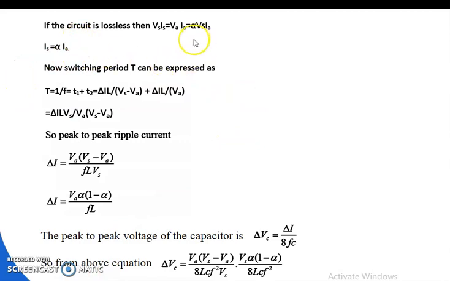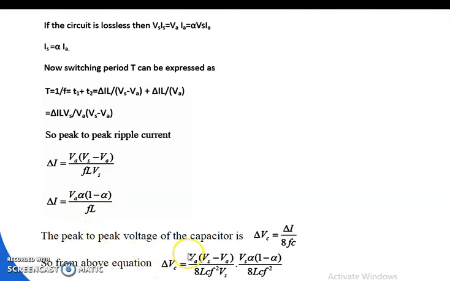If the circuit is lossless, then Vs Is is equal to Va Ia, that is equal to alpha Vs Ia. Is is equal to alpha into Ia. Now switching period T can be expressed as T is equal to 1 by F, that is equal to T1 plus T2, which is del I L by Vs minus Va plus del I L by Va, that is del I L Vs by Va into Vs minus Va. So peak to peak ripple current del I is equal to Va into Vs minus Va by F L into Vs. Del I is equal to Va alpha 1 minus alpha by F into L.